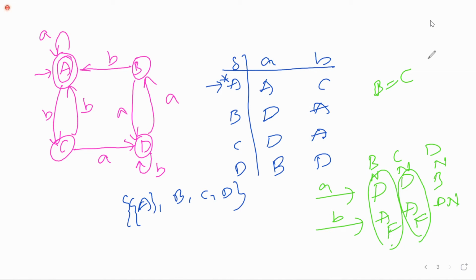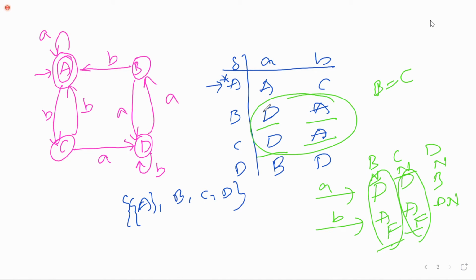How can we say that both the states are equal? If you get one non-final and one final state, and you get the same thing with any other state, then those two states are equal. Here, if you observe, B is one non-final and one final, and C is also one non-final and one final. On the transitions, it is going to D and it is also going to D; if it is going to A, it is also going to A. So by seeing this, I am telling that both are equal.